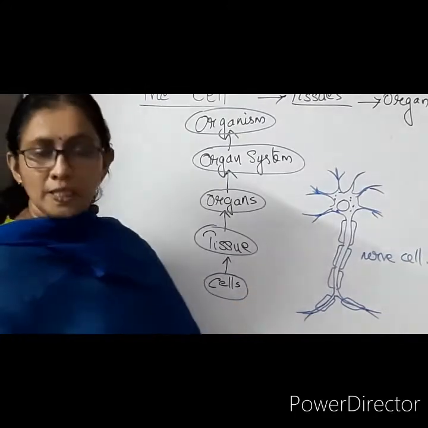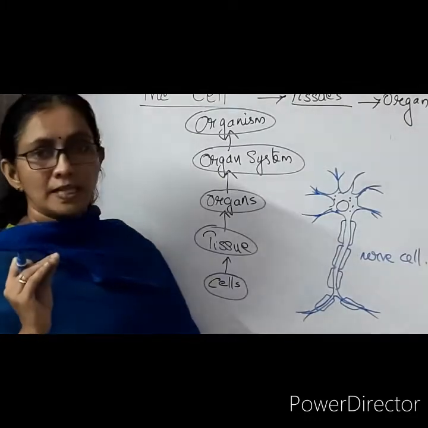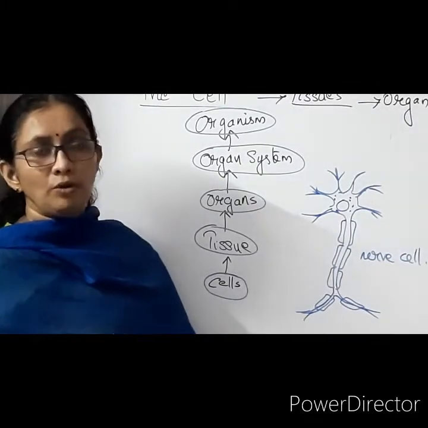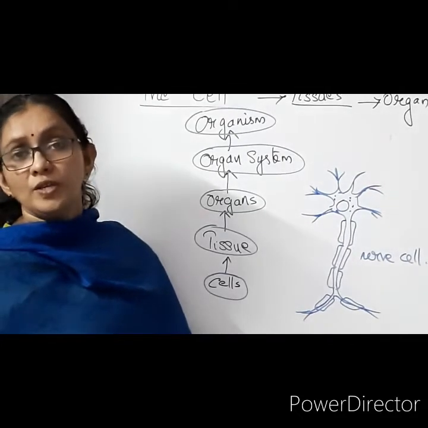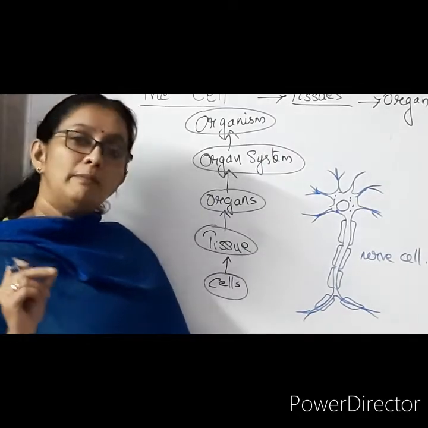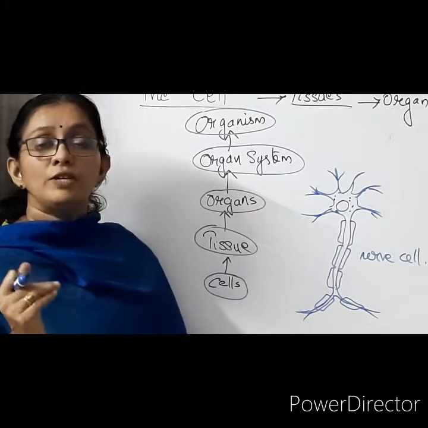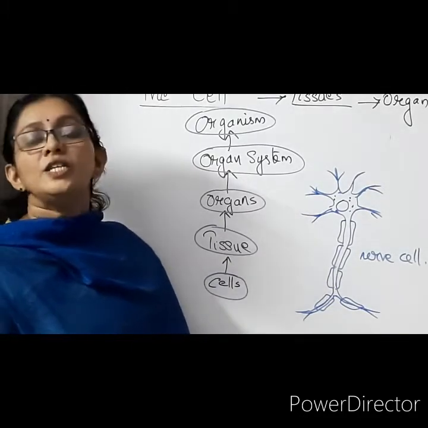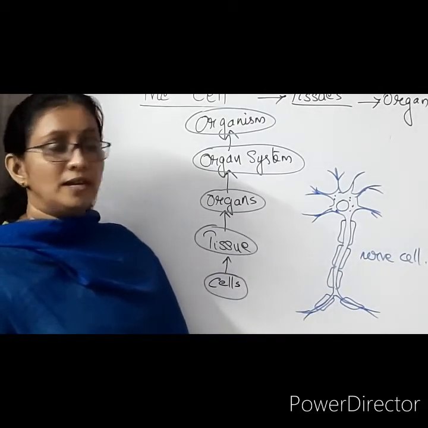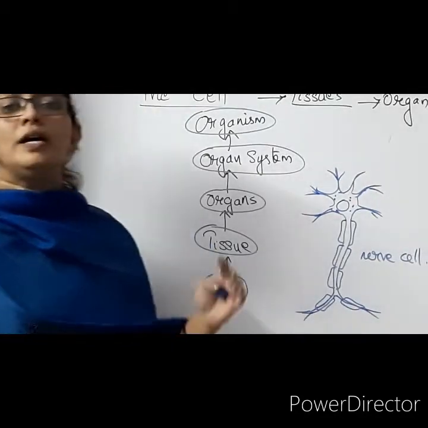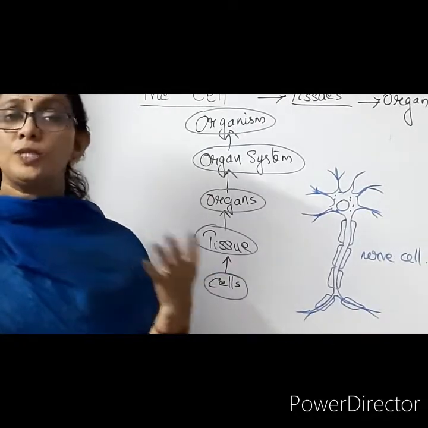Again, the smallest cell in our body is the blood platelet. Okay, the smallest cell is known to be the blood platelet, and you already studied the circulatory system last year. Remember, the circulatory system consists of RBC, WBC and blood platelets. And RBC does not contain which one? A nucleus. But still it is known as a cell. RBC means red blood cell. So the red blood cell is also known to be a cell, but it does not have any nucleus. So many things you studied about cells last year.